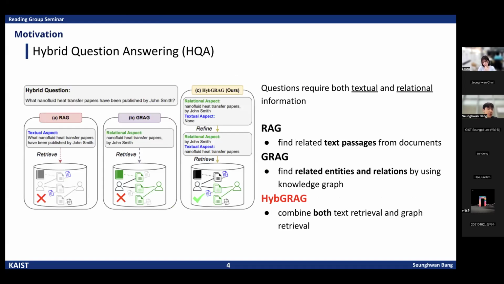As you can see in the example picture, RAG focuses only on the textual aspect, while GraphRAG focuses only on the relational aspect. However, some questions require understanding both. For example, combining textual descriptions from documents with relational links from a knowledge graph. Therefore, HYBGRAG aims to answer such hybrid questions by integrating text retrieval and graph retrieval within a single framework.